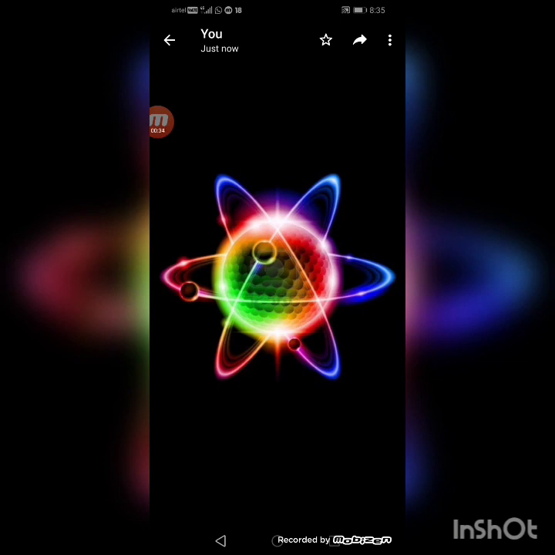The protons and the neutrons have considerable mass, but electrons do not have such considerable mass. Thus, the mass of an atom is mainly contributed by its protons and neutrons, and hence the sum of the number of the protons and the neutrons of an atom is called its mass number.